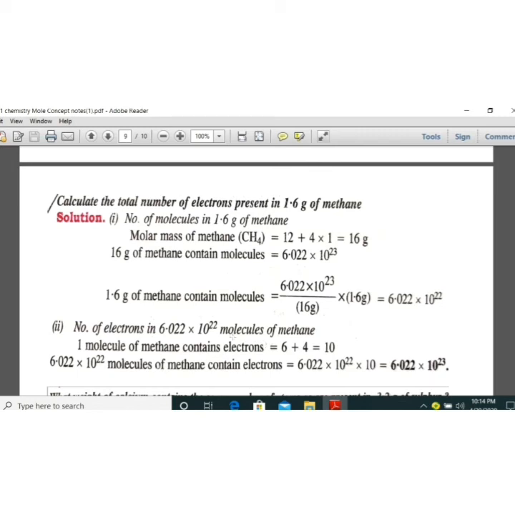Now you know that in 1 molecule of methane, the total number of electrons is, in case of carbon, 6, and for 4 hydrogen, it is 4. So 6 plus 4, total 10 electrons are present. Now for 6.022 10 to the power 22 molecules, you have to multiply with 10, then you will get the value 6.022 into 10 to the power 23. That is, Avogadro's number of electrons is present in 1.6 gram of methane.